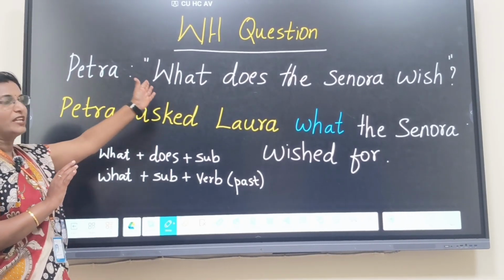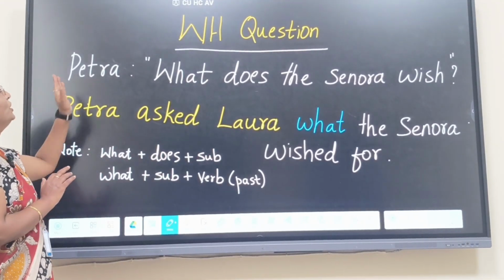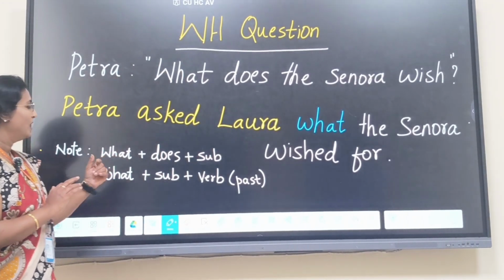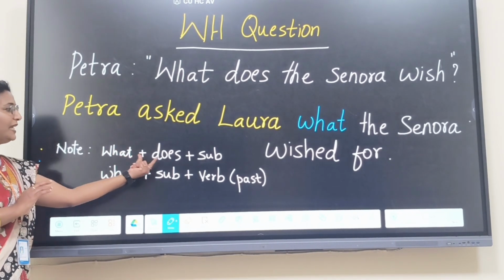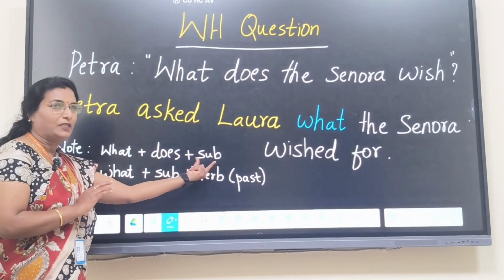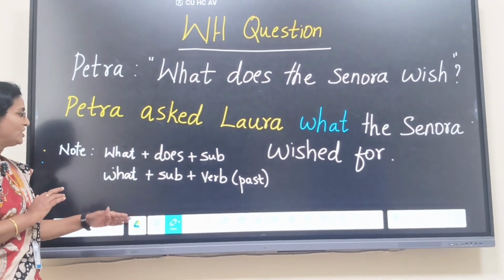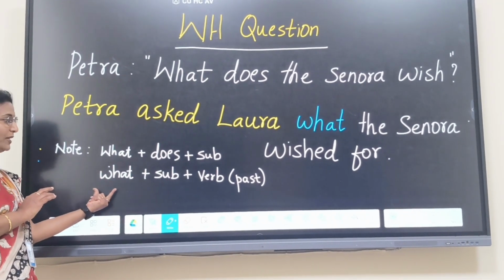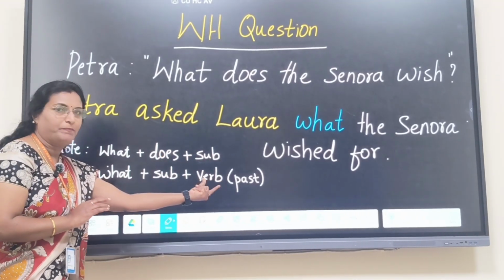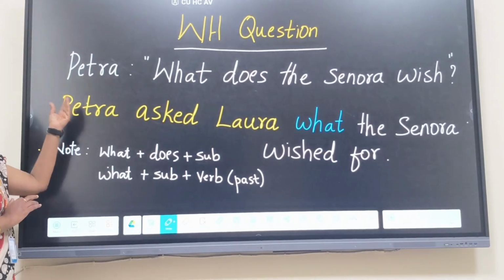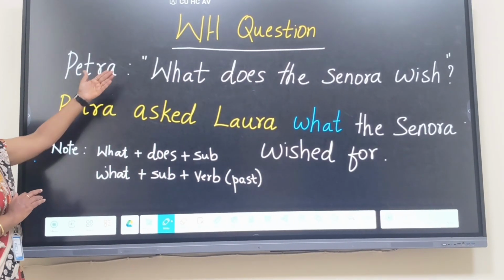Petra, it's her actual words: "What does the Senora wish?" Usually in WH question, the word order will be like this. First there will be WH word, then the helping verb, then the subject. While changing to reported speech, you have to change it as first WH word, then the subject, then the verb. Okay? Now, according to this changed word order, let us see how it changes.